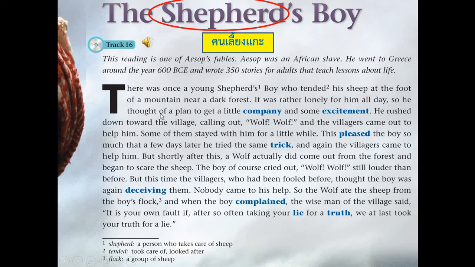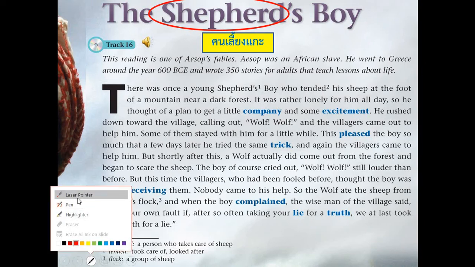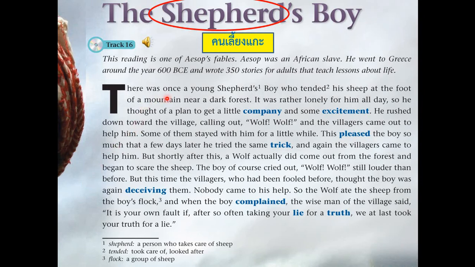Unit 8, Readings from Literature. Reading 2, The Shepherd's Boy. There was once a young shepherd's boy who tended his sheep at the foot of a mountain near a dark forest. It was rather lonely for him all day, so he thought of a plan to get a little company and some excitement. He rushed down toward the village, calling out, "Wolf! Wolf!" and the villagers came out to help him. Some of them stayed with him for a little while.